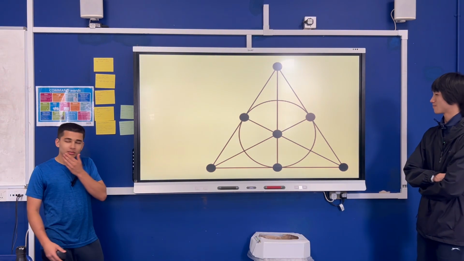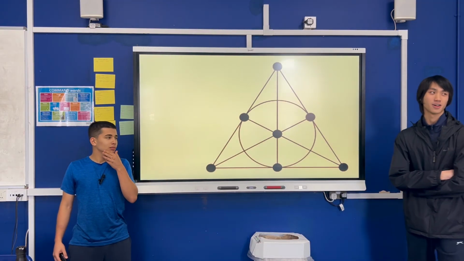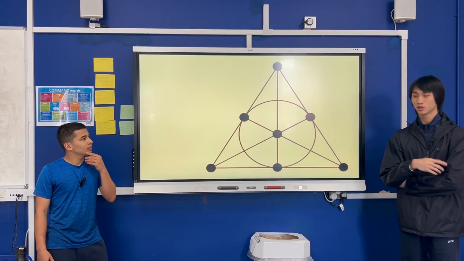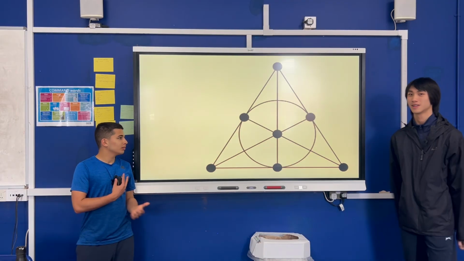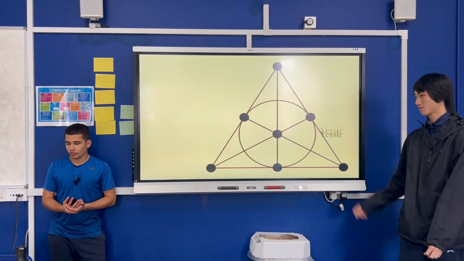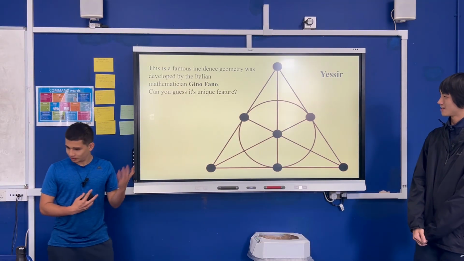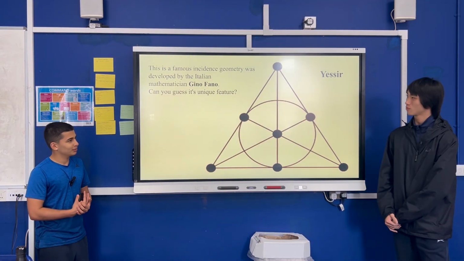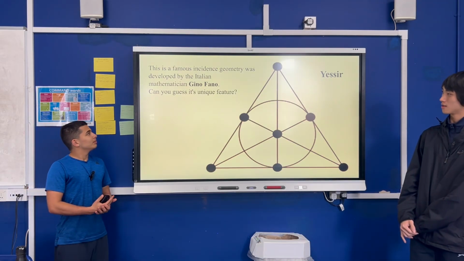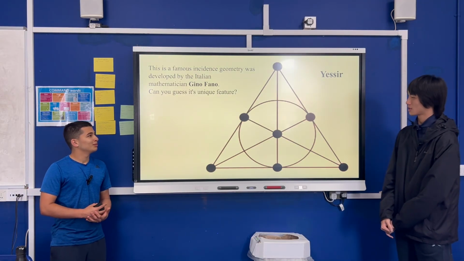It is a graph. Technically everything here is a graph, but graphs can have more than two different ways of connecting two points. So it's a special type of graph. Yeah, it is. So this is actually incident geometry. And this one's very famous. It's one of the first ones that Fano discovered.